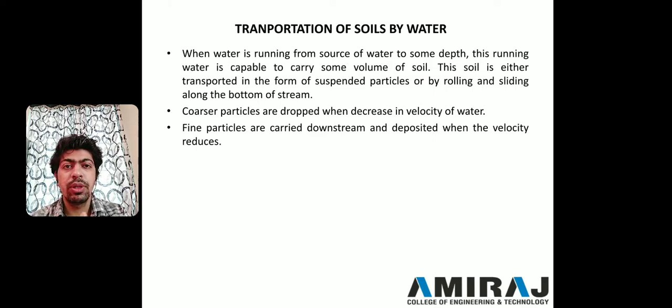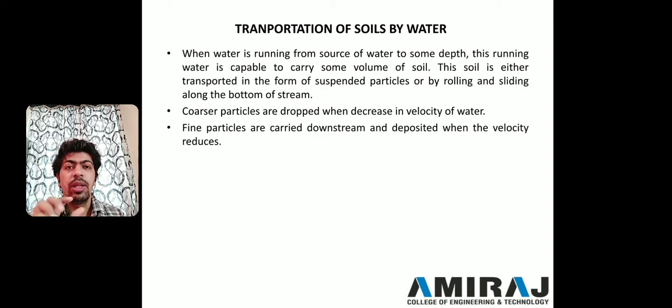Now what is happening when water is flowing from one place to another? It will form streams at one place or another. In these streams, soil particles, due to sliding and rolling, will settle down at the bottom. Once water has passed out from these streams or points, the soil will remain at that place.